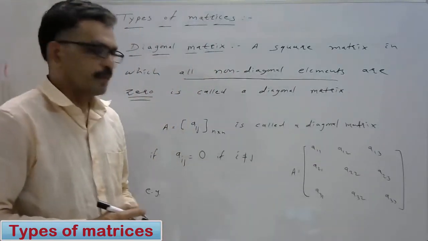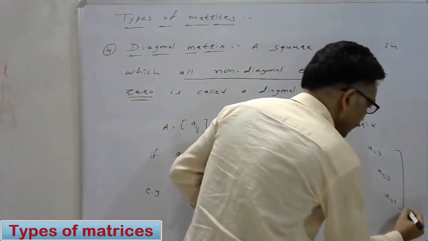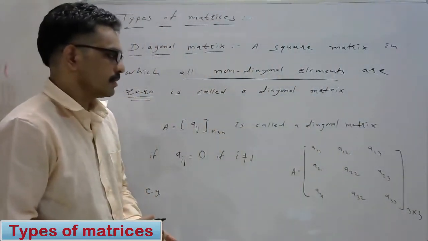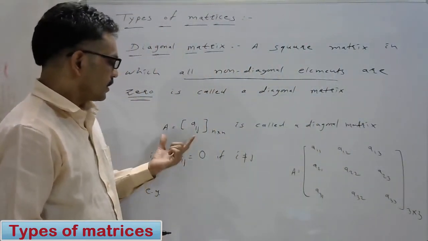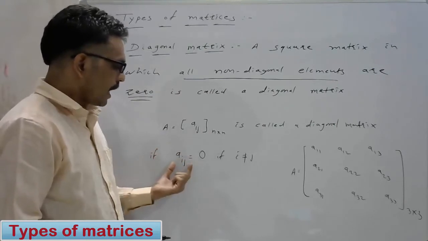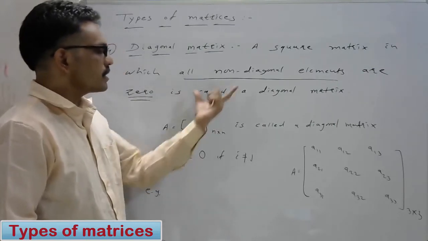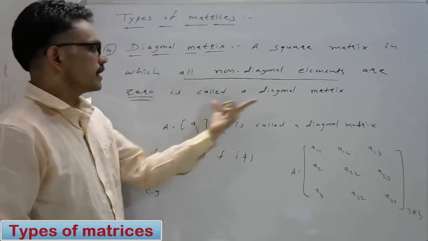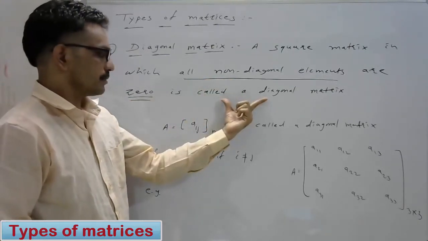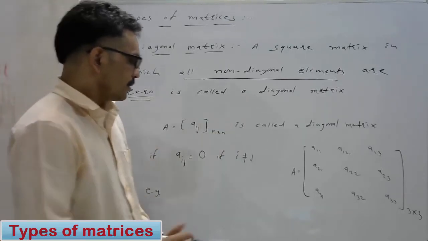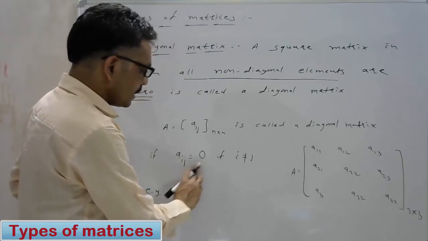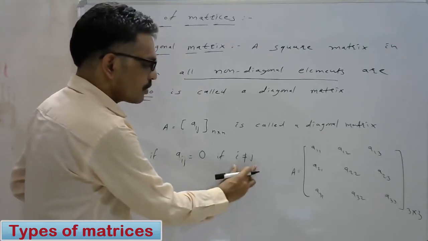This is a square matrix of order 3 by 3. In the definition, Aij is equal to 0, that is, all the non-diagonal elements are 0, then it is called a diagonal matrix. Here, the element is equal to 0 if i is not equal to j.